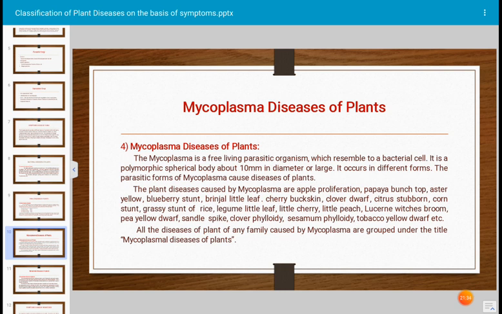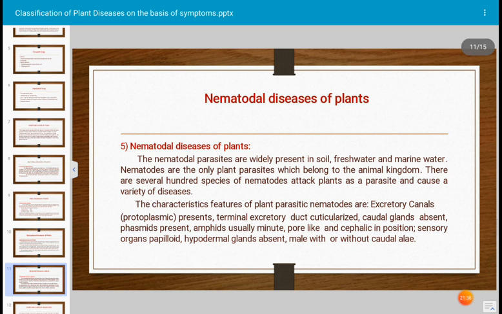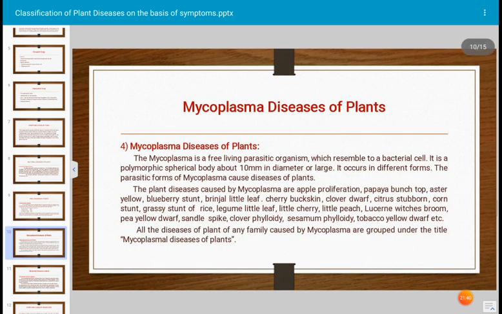Also cherry buckskin, clover dwarf, citrus stubborn disease, witch's broom disease, and pea yellow dwarf disease. All these are different names of diseases of different types of plants which are caused by mycoplasma. All the plant diseases caused by mycoplasma are grouped under the title mycoplasmal diseases of plants.